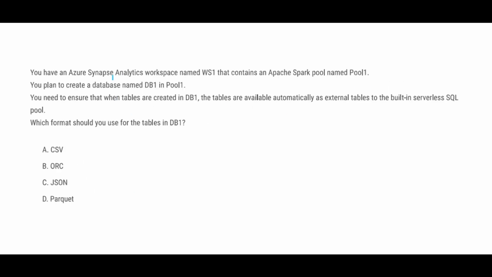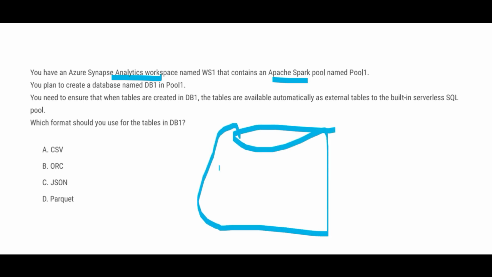Next question: you have Azure Synapse Analytics. This is the data warehouse or big data system in the Azure world. It contains an Apache Spark pool. Now you plan to create a database named DP1 in that pool. You need to ensure that when tables are created, the tables are available automatically as external tables. Which format should we use in DP1?